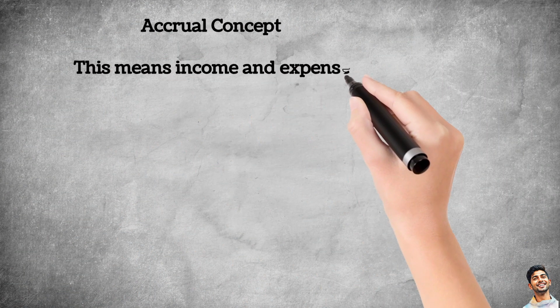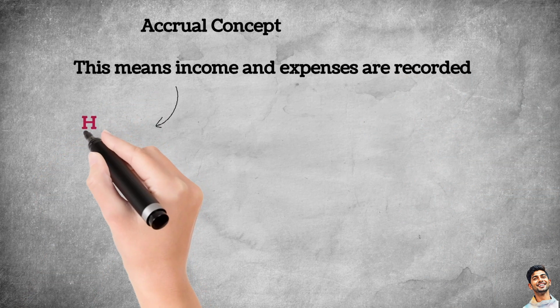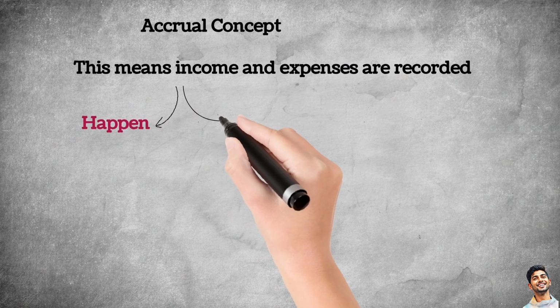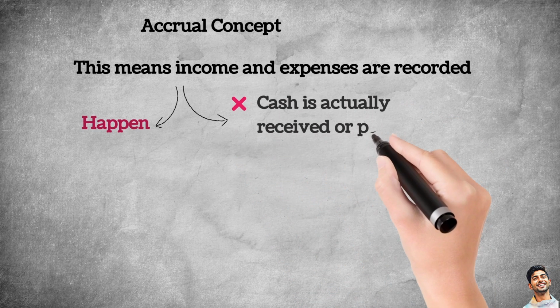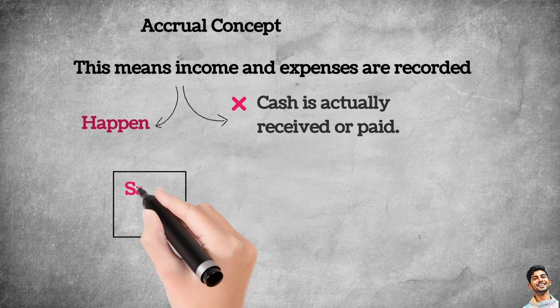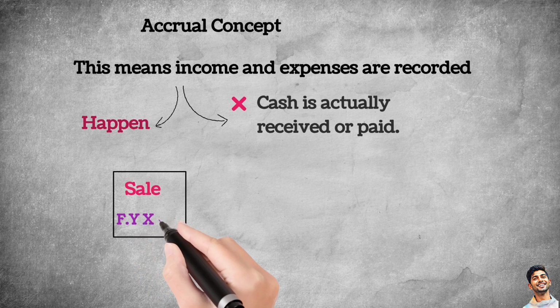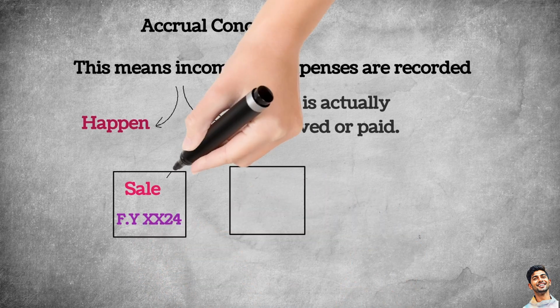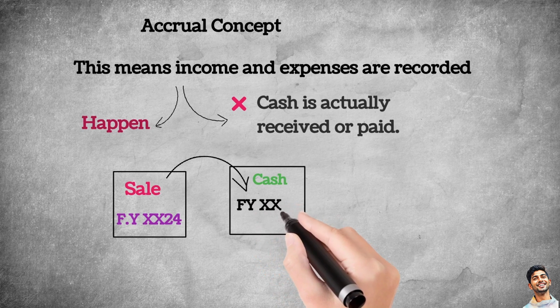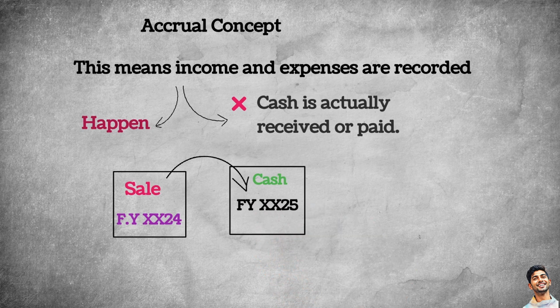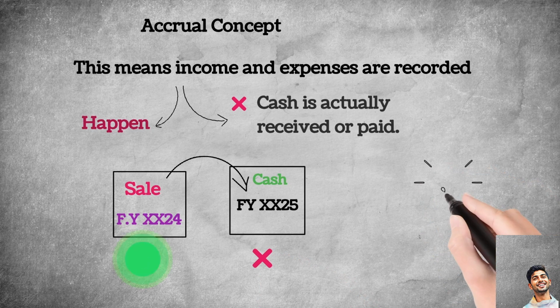This means income and expenses are recorded when they happen, not when cash is actually received or paid. Suppose a business makes a sale in March 2024, at the end of the financial year, but receives the cash in April, which is the beginning of the next financial year. Therefore, the sale still belongs to the financial year 2024. So we record it in financial year 2024 itself.